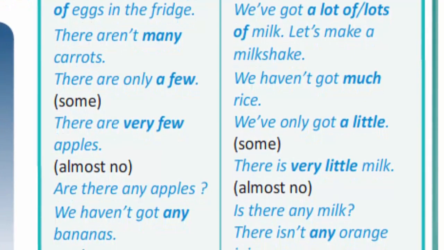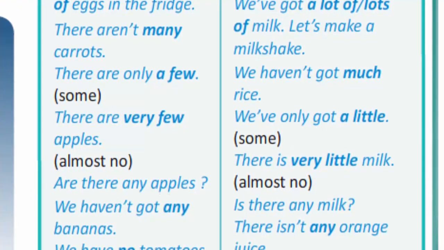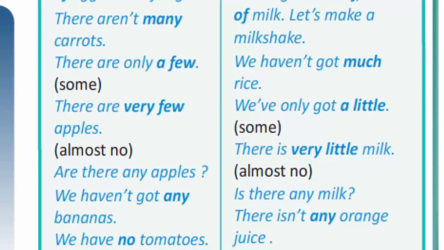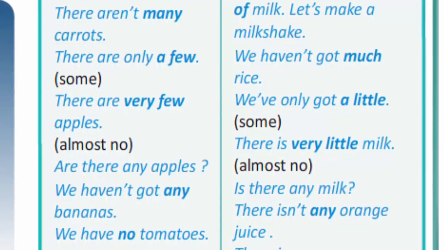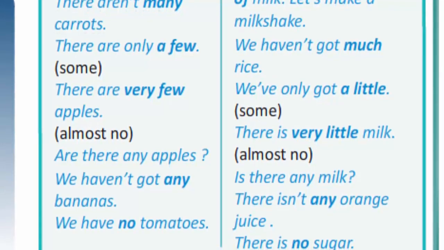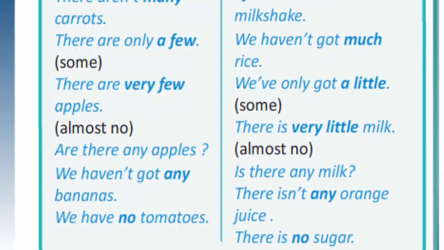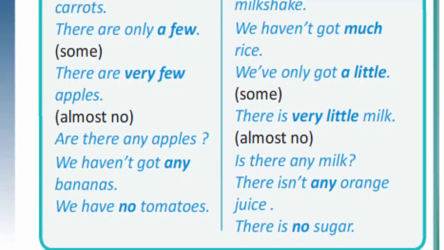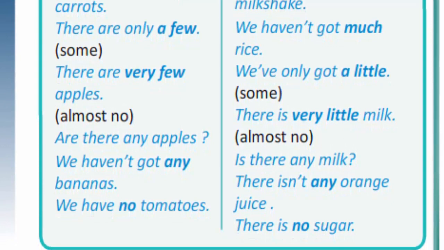Any we can use in interrogative sentences. For example, are there any apples? Or is there any milk? In negative sentences, we can use the word any with negative verbs. For example, we haven't got any bananas or there isn't any orange juice. Or no, for example, we have no tomatoes, there is no sugar.